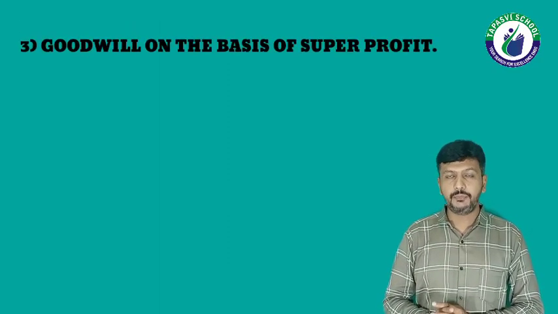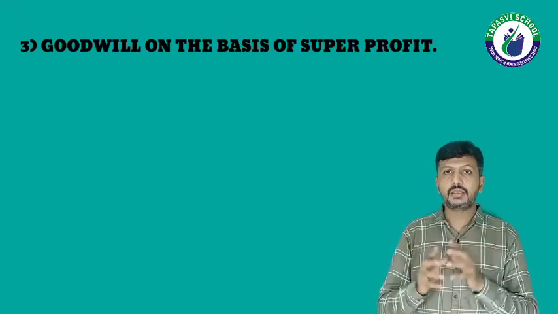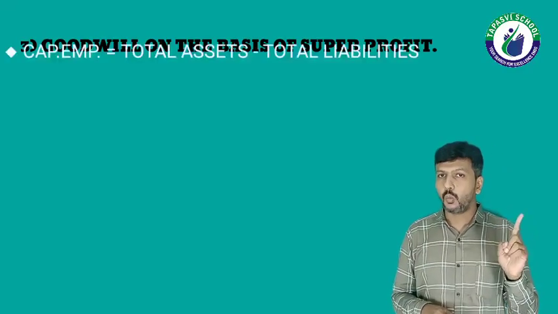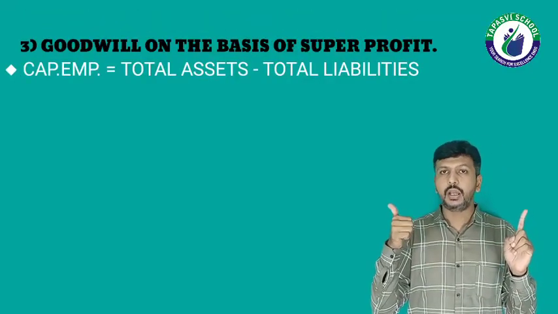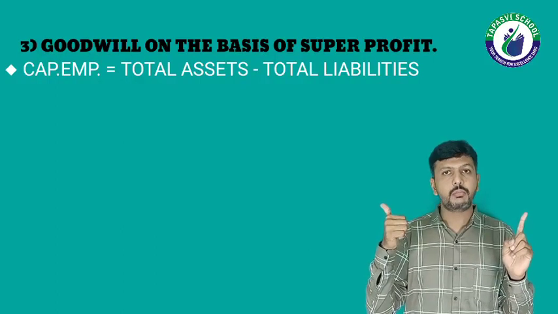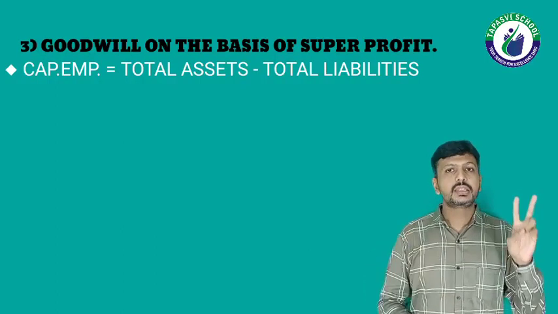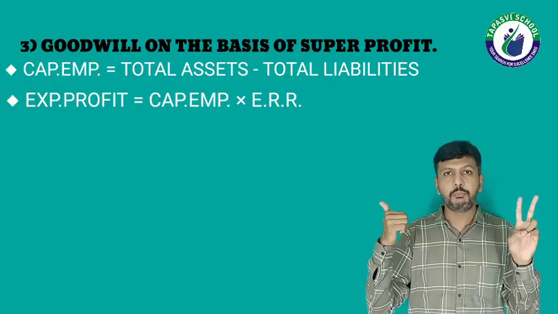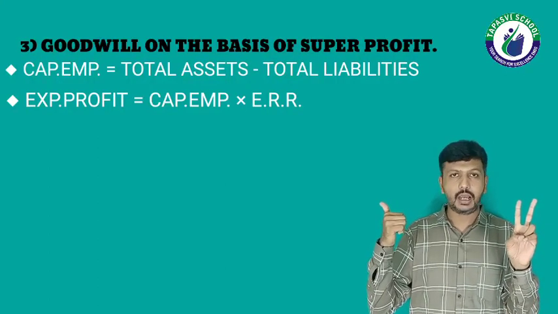Now moving towards method number 3, that is super profit method, that means goodwill on the basis of super profit. 5 steps are there. Step number 1: capital employed is equal to total assets minus total liabilities. Step number 2: expected profit is equal to capital employed multiplied with ERR.